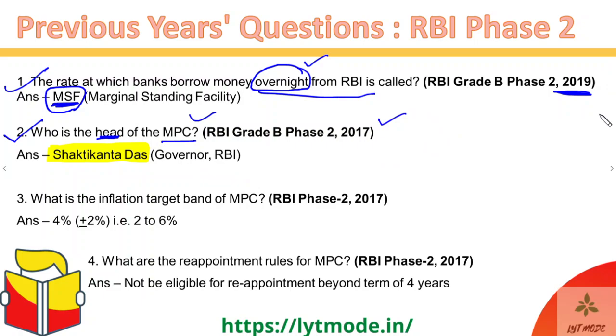So moving ahead, the third question over here is: what is the inflation target band for the MPC? I told you at least 2-3 times in this video that it is 4% plus minus 2%, which means 2 to 6%. It was again asked in the phase 2 2017 RBI.